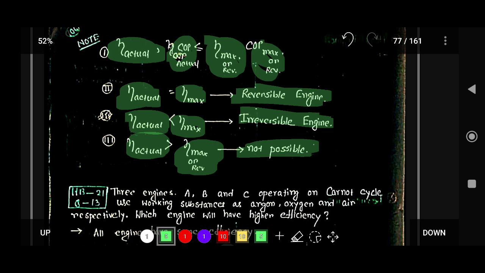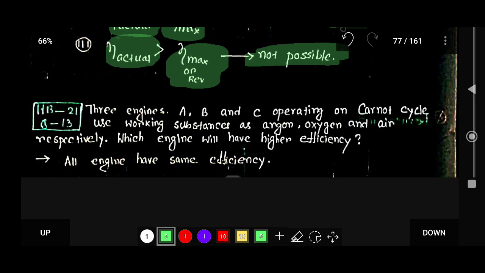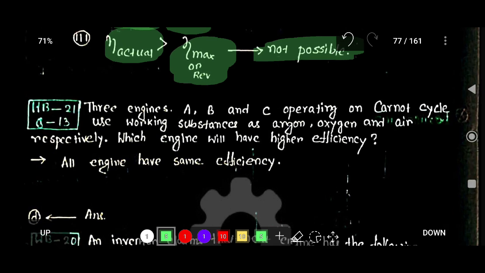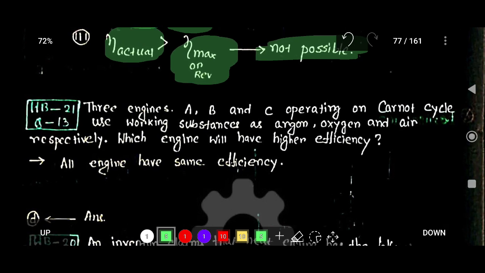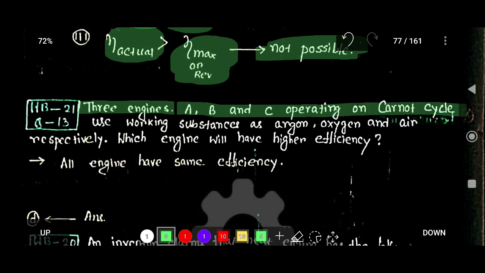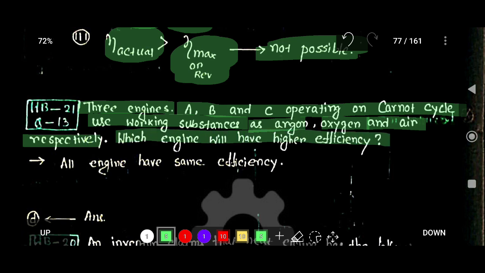Okay, so now let's focus on one problem. Read the problem carefully. Three engines A, B and C operating on Carnot cycle use working substances hydrogen, argon and air respectively. Which engine will have higher efficiency?